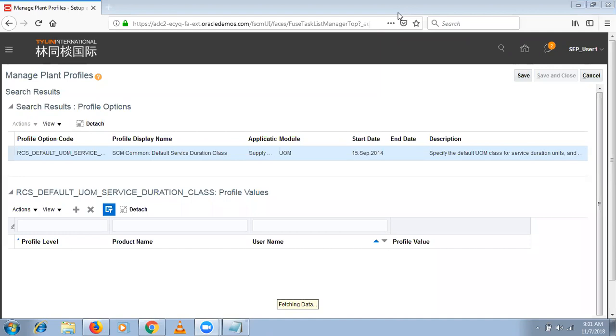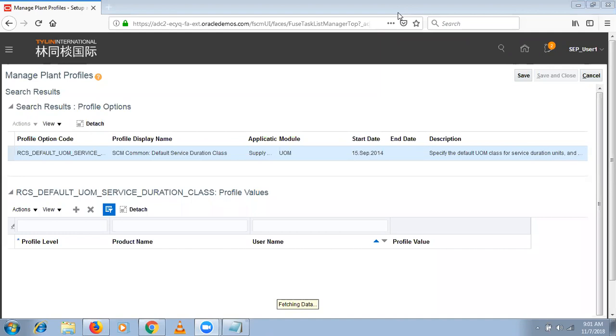Yes, Krishna, you are correct. That is the reason. So, 6 hours or 8 hours, if you keep on running, then we need to give some 3 hours break for that purpose only. So, we have this service duration class setup. If you define this service duration class setup, then we can associate it to the production.